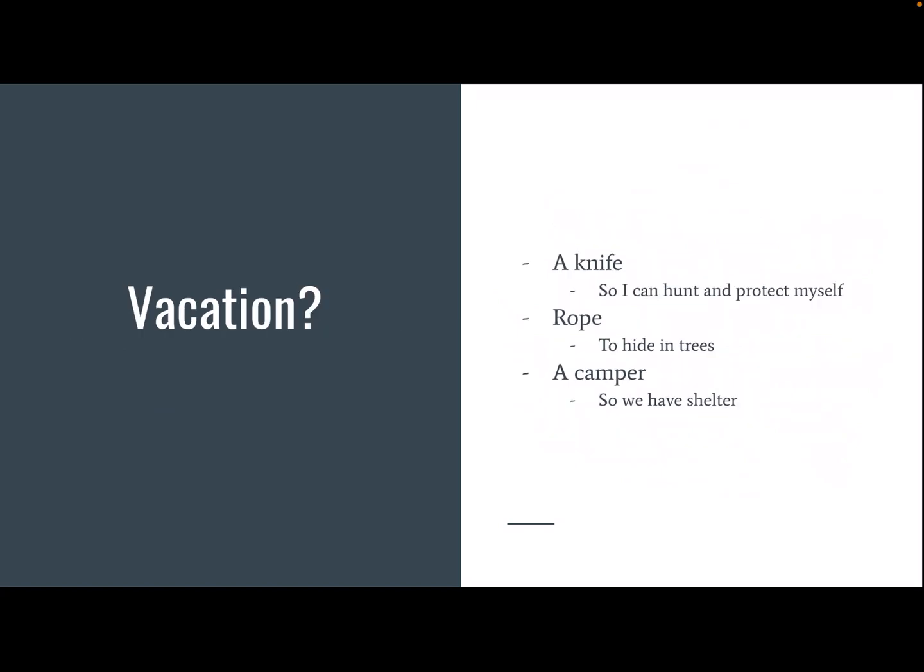If we went on vacation in the Tertiary Period, we would bring a knife to hunt and protect ourselves from the apes, rope to hide in trees, and a camper so we would have shelter.